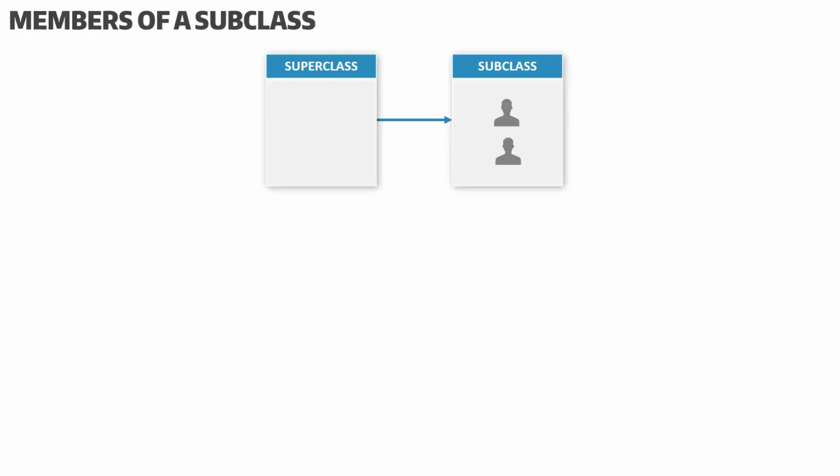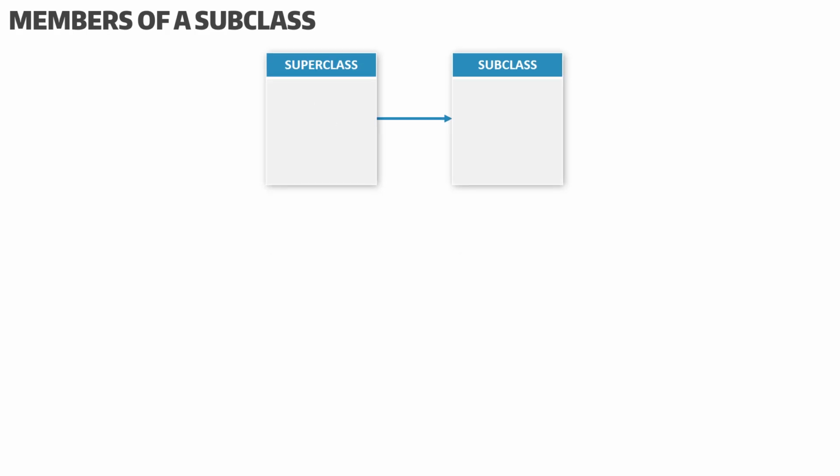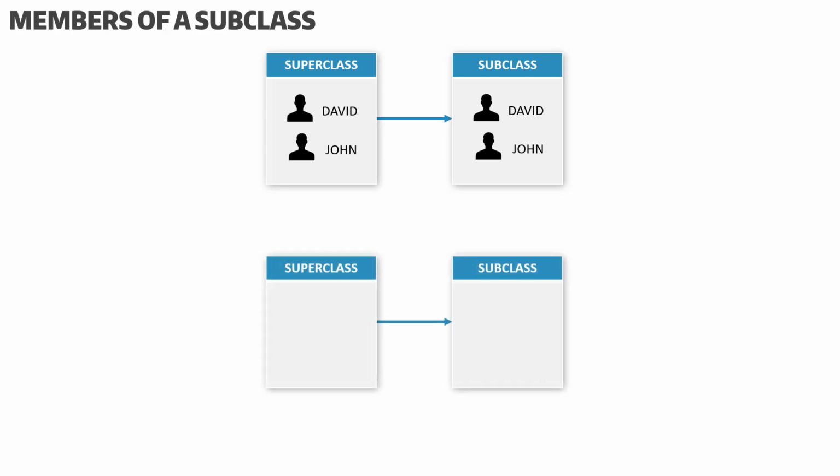The member in a subclass is the same as the member in the superclass but in a distinct specific role. For example, the entity Bill is an engineer and is also an employee. If an entity is a member of a subclass, it must also be a member of the superclass. However, it is not necessary that every entity in a superclass is a member of some subclass.